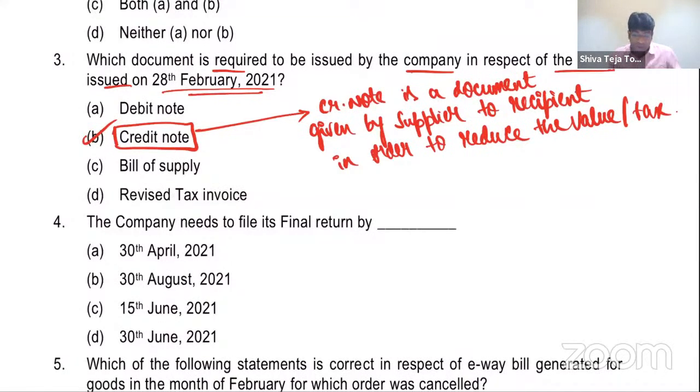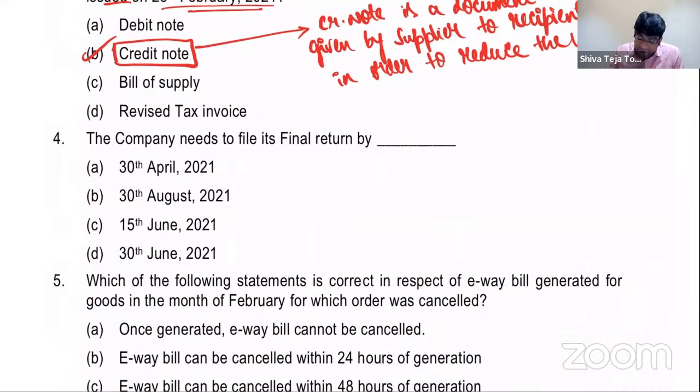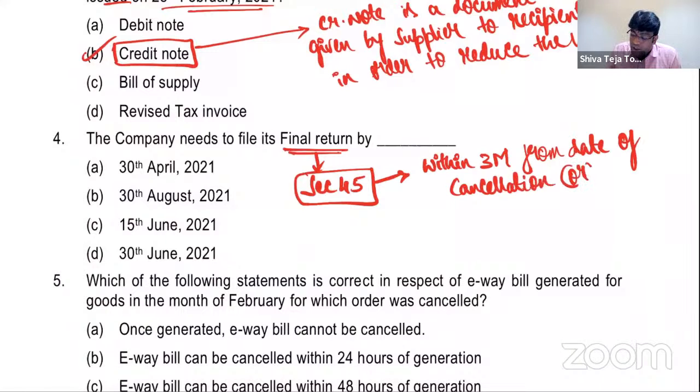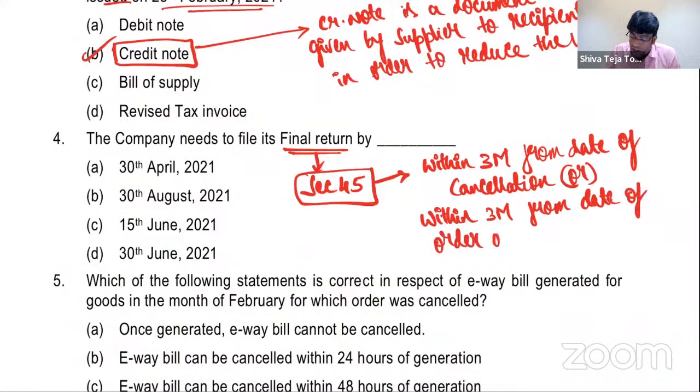Interesting point. Fourth bit, company needs to file final return. Let me tell you guys, this concept of final return is given by section 45, which clearly says that final return is to be filed within 3 months from date of cancellation, or within 3 months from date of order of cancellation.